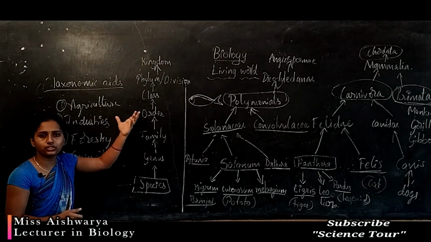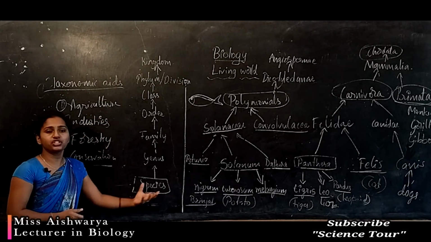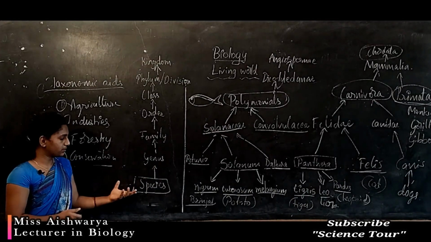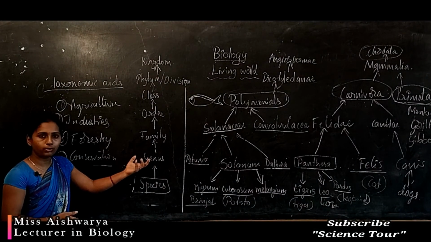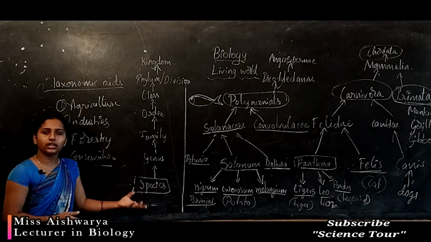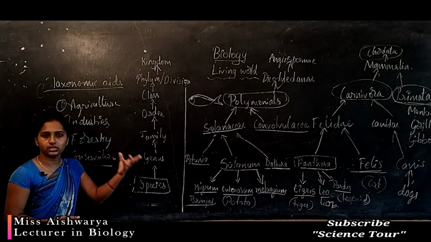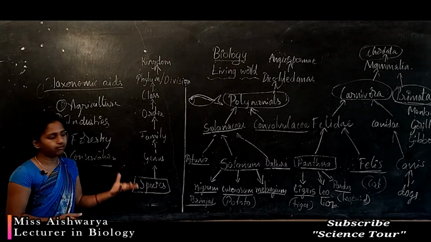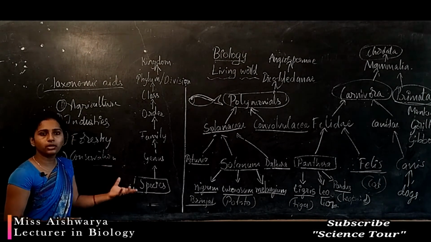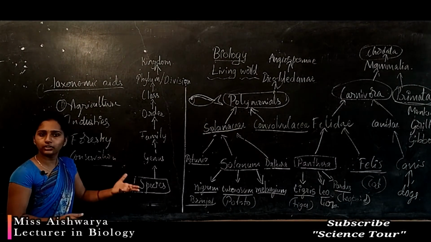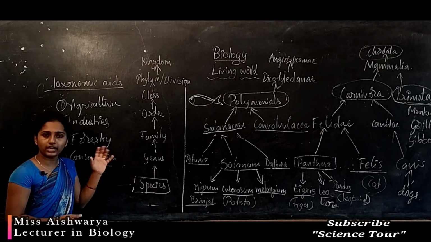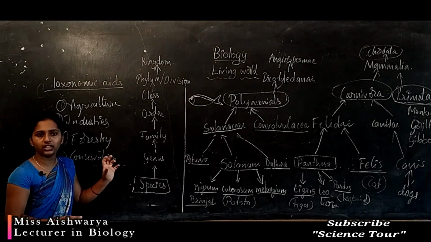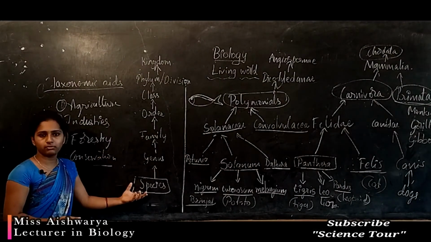You can study taxonomy. You can name a species with your name. At the species level and genus level, we have to follow the binomial nomenclature. For the species name, you can give your name, your state name, your nation name, whatever. So if anyone is interested in studying taxonomy, you can identify a species and give your favorite names to the species.